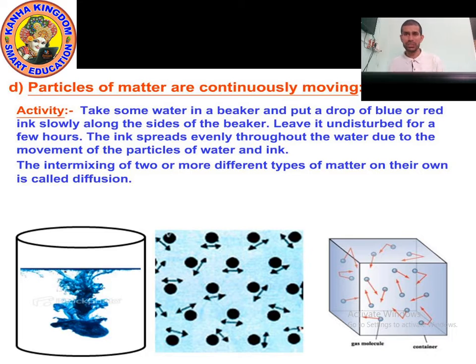As you can see in the second picture, the particles are continuously moving. That's why the particles of water collide with the particles of ink, and when they collide, they spread and go in different directions, as you can see in the third picture. So slowly the ink will spread throughout the water.